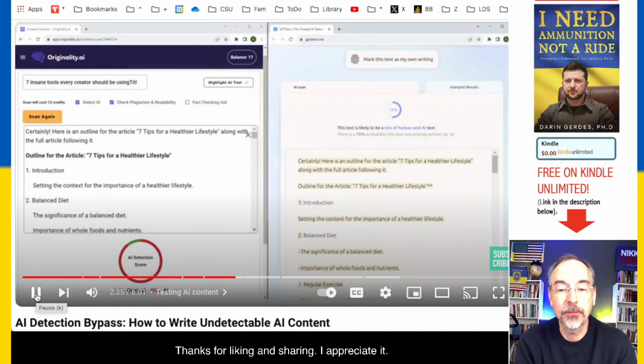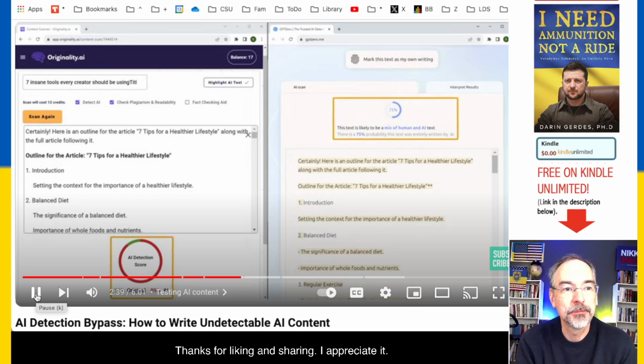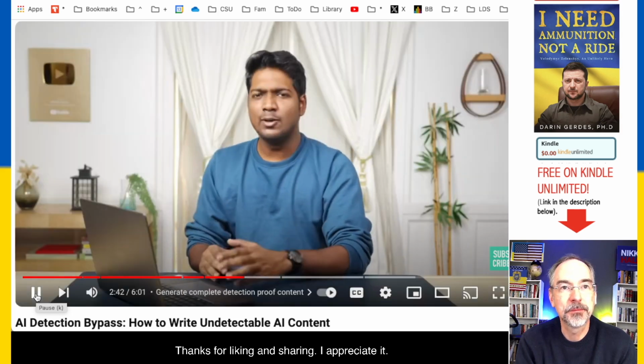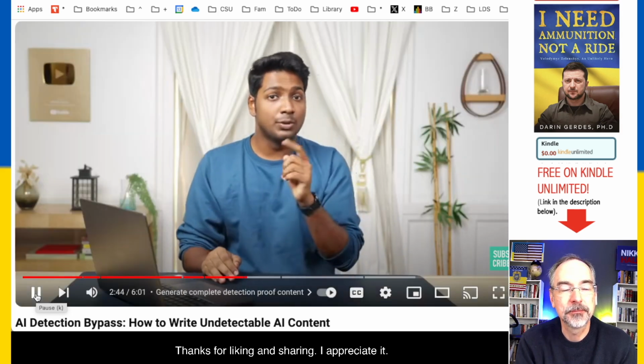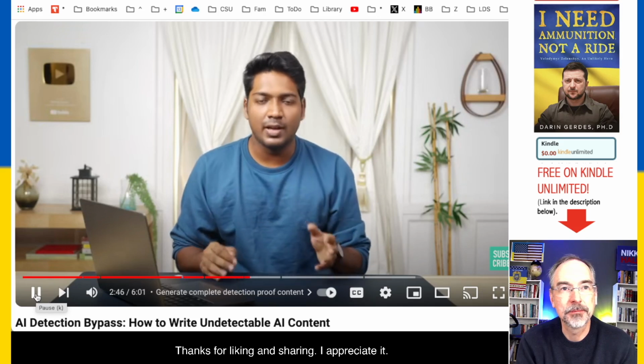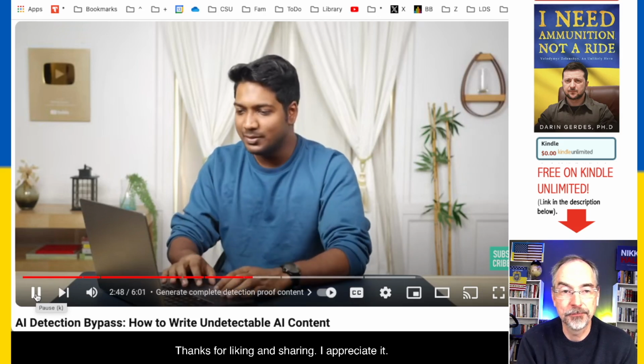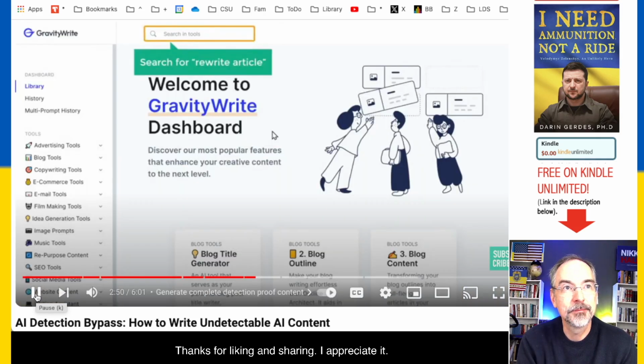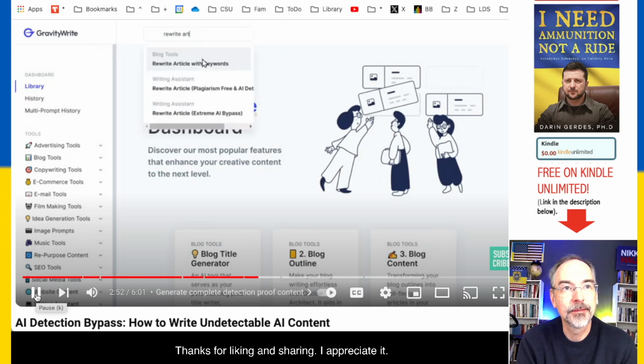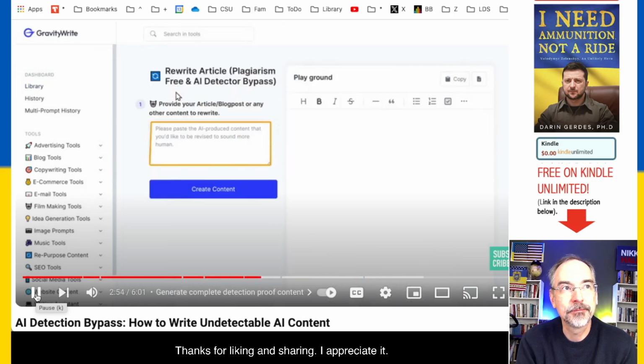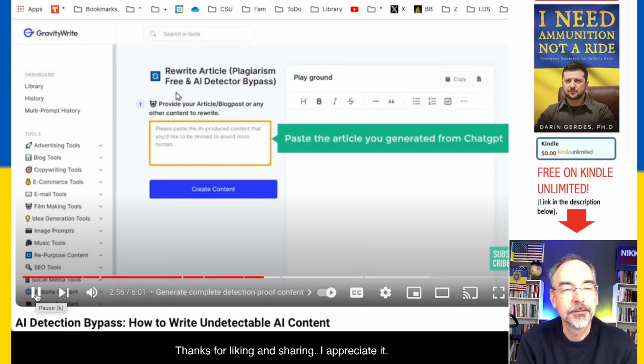Let's take it to GPT-0 and originality.ai. And guess what? There is some progress, but it's not perfect. So you can see all these attempts have failed, but there's a tool that can give us complete detection proof and original content. Oh boy. We'll go to that tool and search for rewrite article. Here, paste the article you generated from ChatGPT.